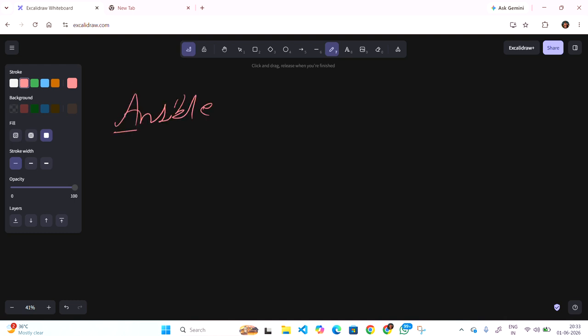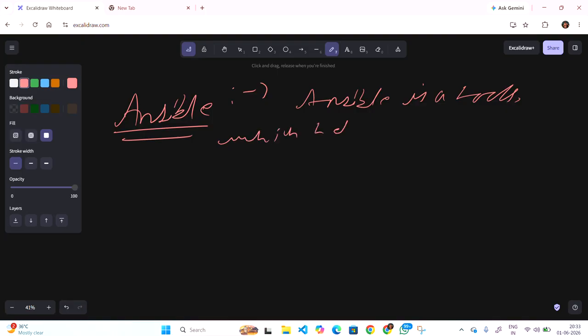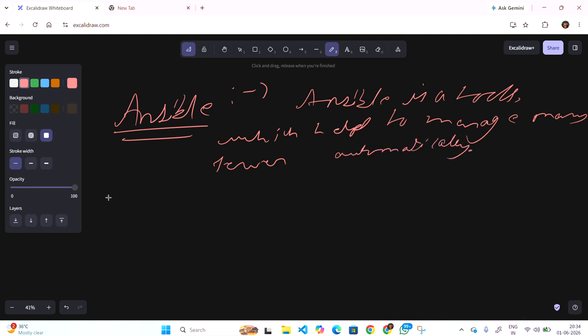What is the role of Ansible? Basically, what are we going to use Ansible for? The simple definition is: Ansible is a tool which helps to manage many servers automatically. So we are using Ansible for what purpose? To manage the servers automatically.